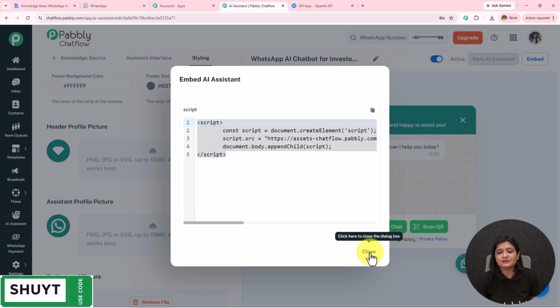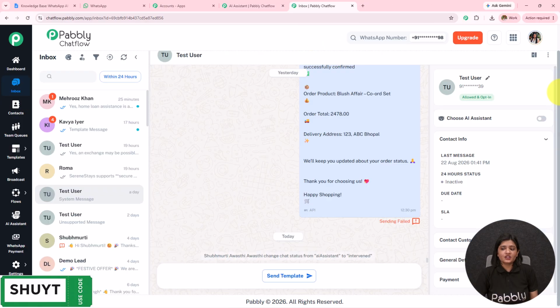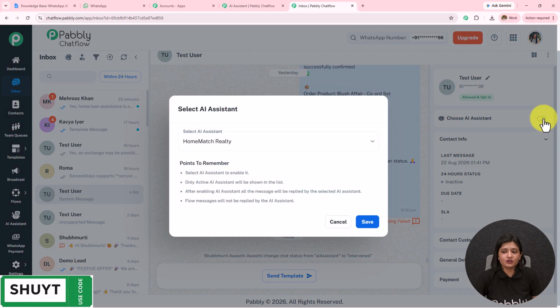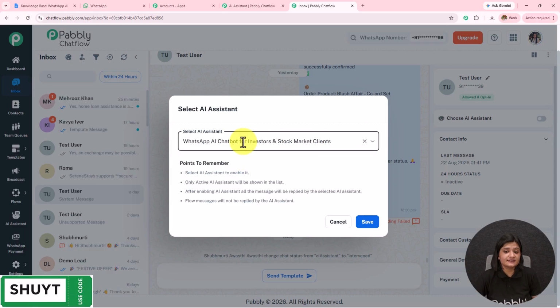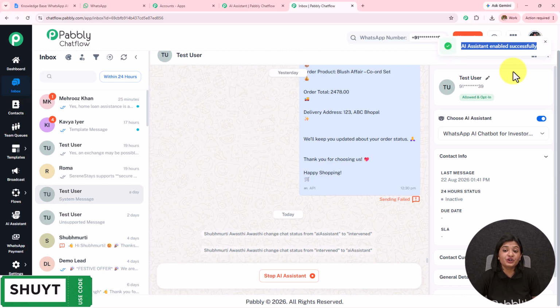Moving on towards the next part here, I'm going to show you how you can assign this AI assistant to a particular group of contacts, to a particular contact, or to all the contacts. For that, on the left hand side we have the inbox. I'm going to open the inbox in a new tab. So over here I'm on my chat. I'm going to toggle on this choose AI assistant, select the AI assistant which I've just created, and save this. In this manner I've assigned this AI assistant to this particular chat.